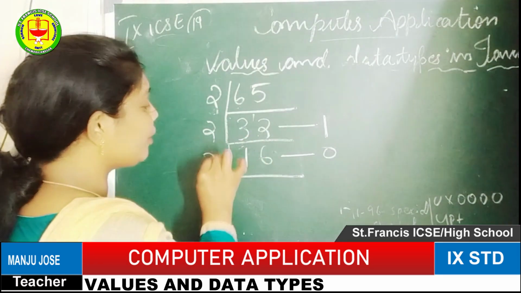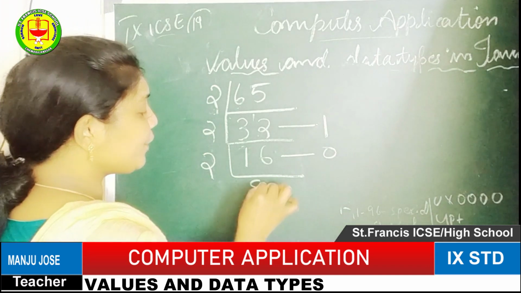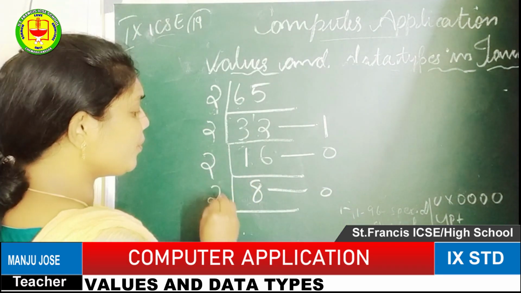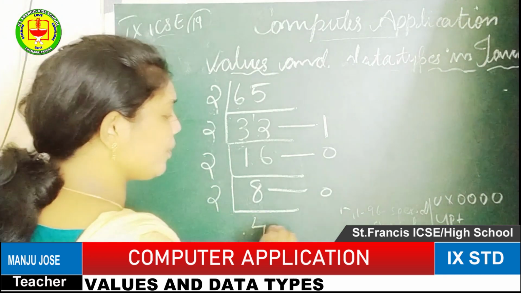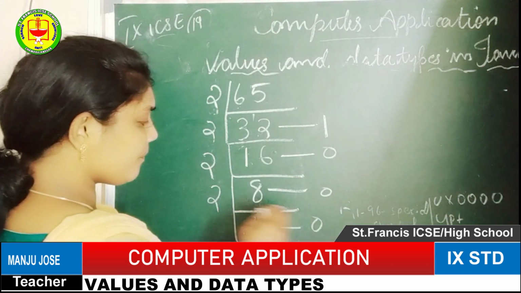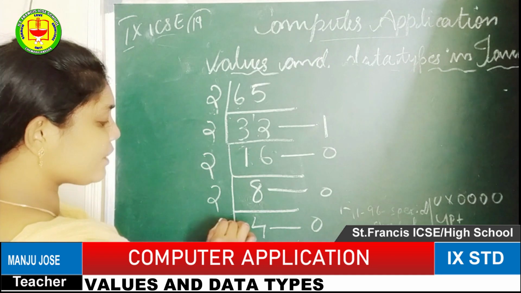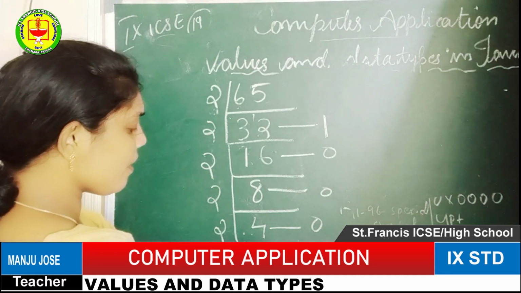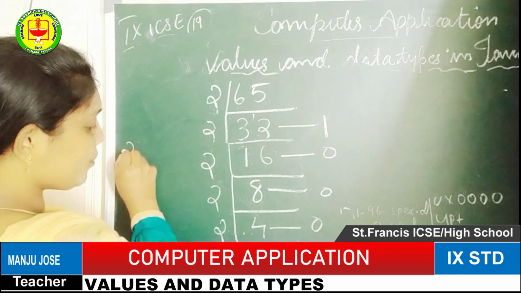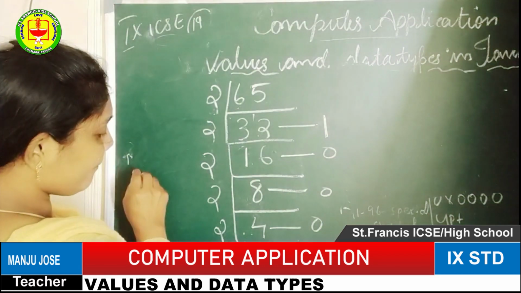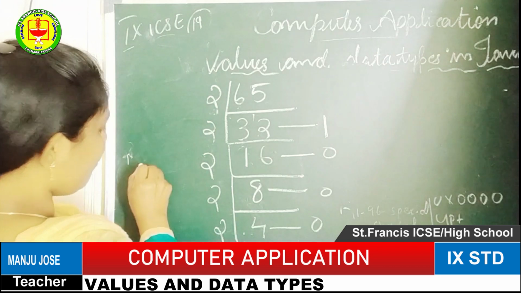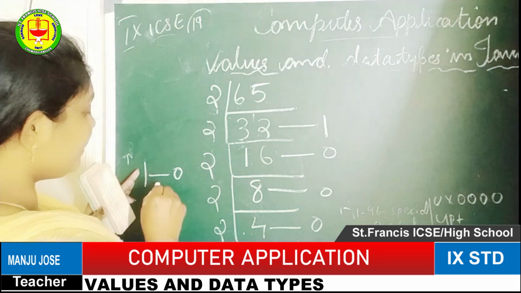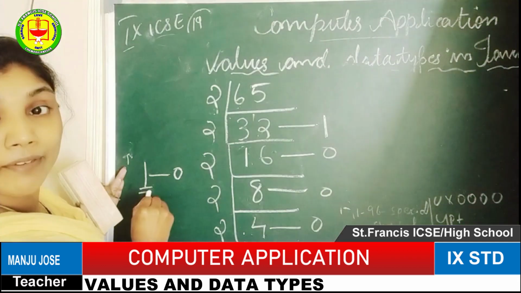Then again divide by 2. 8 into 2 equals 16, remainder 0. Then 4 into 2 equals 8, remainder 0. The next 2, 2 into 2 equals 4, remainder 0. Then again we get 2, and 1. Here you give 1 equal to 0. So the final answer will be 1.